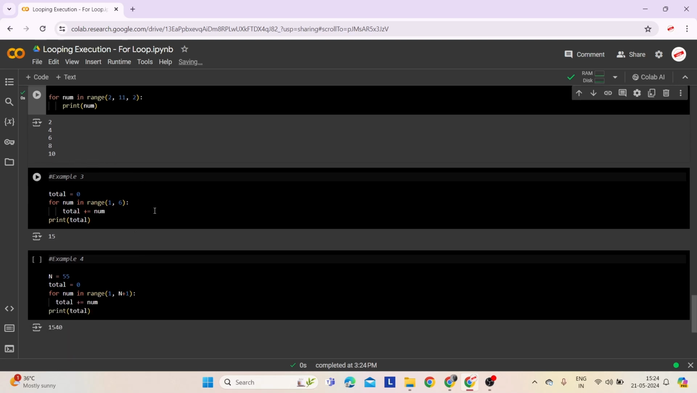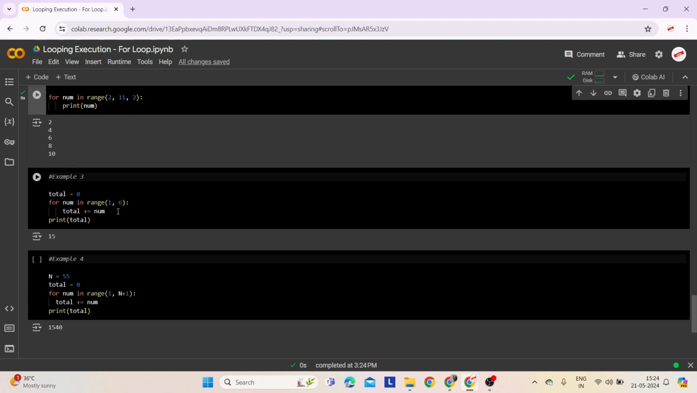Now let's move on to the third example. In the third example, total is set to 0. This will be used to sum the numbers. Range(1, 6) means the sequence starts at 1 and stops before 6, generating the numbers 1, 2, 3, 4, and 5. We are using a for loop to iterate over each number in the sequence again.